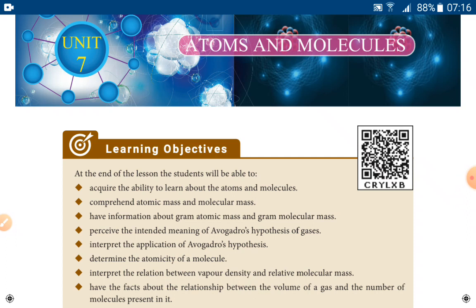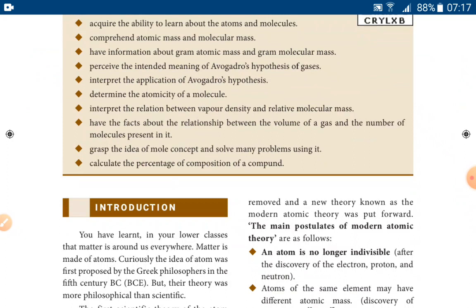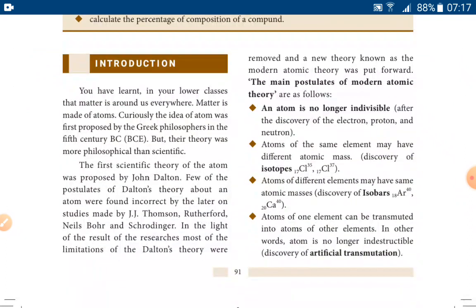atoms and atomic mass, relative atomic mass, and molecular mass, relative molecular mass, and the relation between vapor density and molecular mass, and modern atomic theory, and how to calculate the number of atoms, that is the mole concept. So about this we are going to discuss in this chapter. And the introduction part is already given.